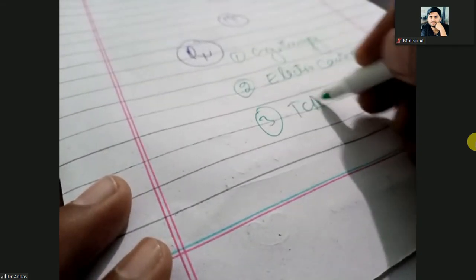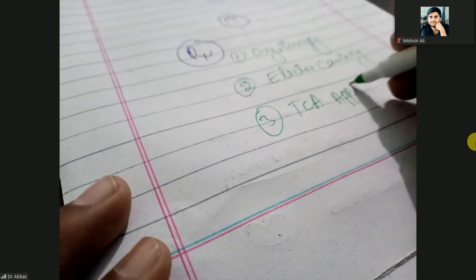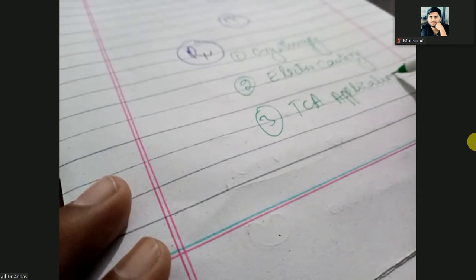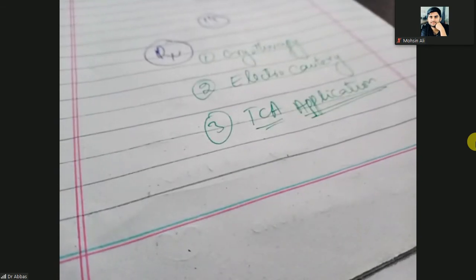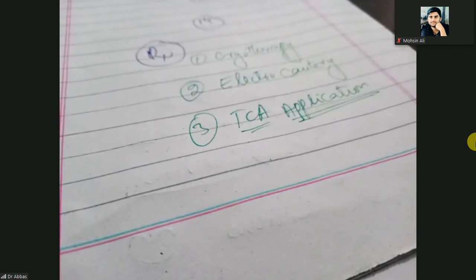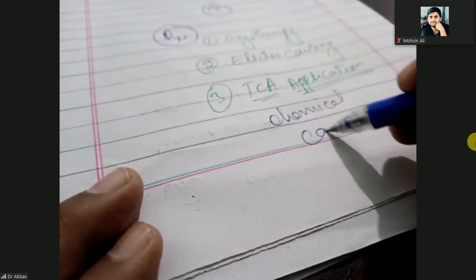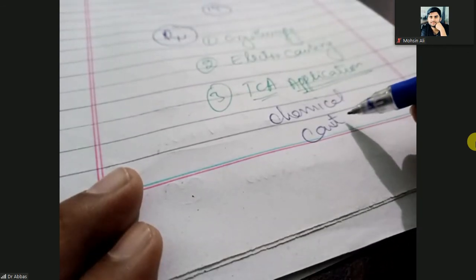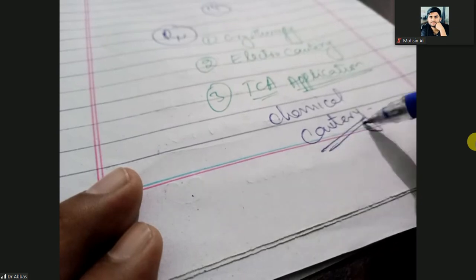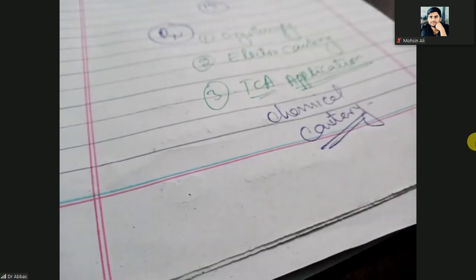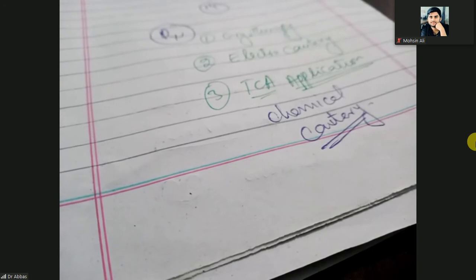Third, TCA application. Okay, so you can give the trichloroacetic acid application, and that TCA application is the chemical cautery. So this is the treatment for the molluscum contagiosum.